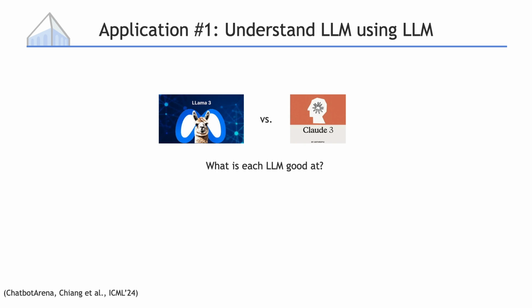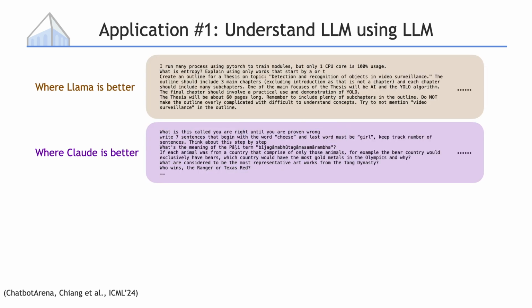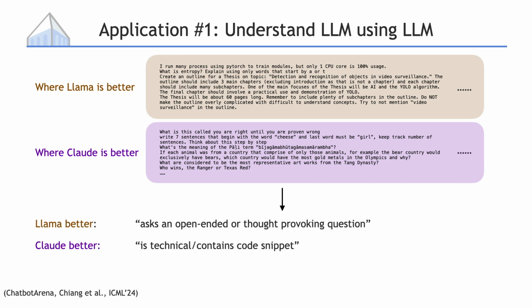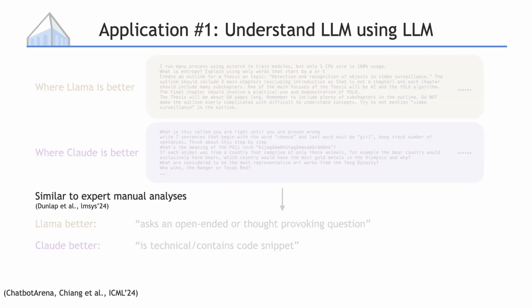We can turn this question into discovering differences between datasets. For example, SA is a set of data points where Llama is better, and SB a set of data points where Claude is better. Using our system, we found that Llama is better on places that ask open-ended, thought-provoking questions, while Claude is better when there are technical questions involved. This is quite similar to the expert analysis from the Chatbot Arena team, who spent 2 to 3 days on this question. In the future, we hope our system can automate such analysis.